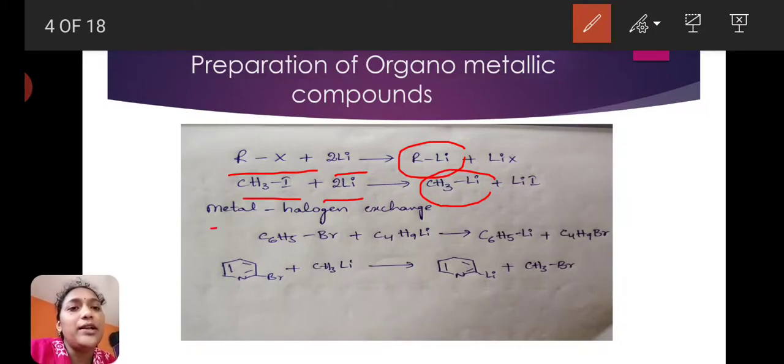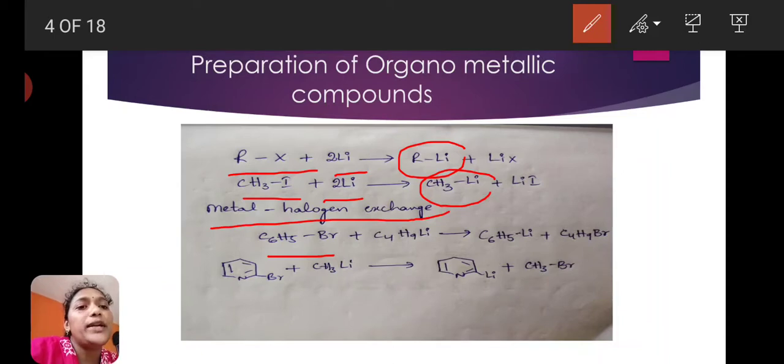Next method is the metal halogen exchange method. Here C6H5Br, phenyl bromide, reacts with C4H9Li, butyl lithium, and gives phenyl lithium, C6H5Li, and butyl bromide. Here phenyl lithium is an organometallic compound. Exchange of bromine and lithium occurs.